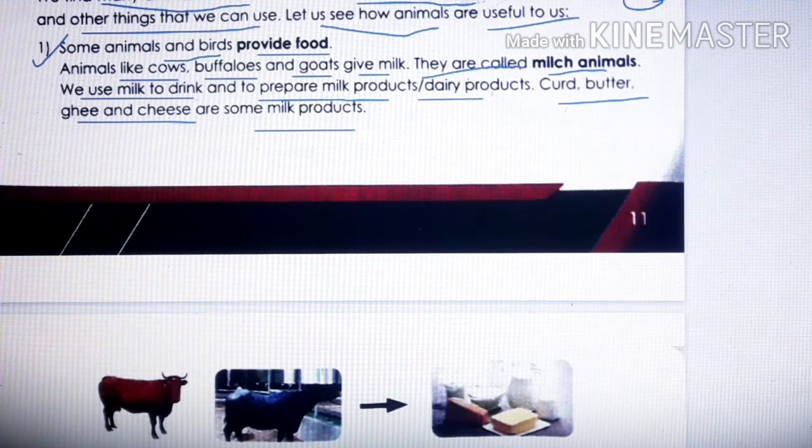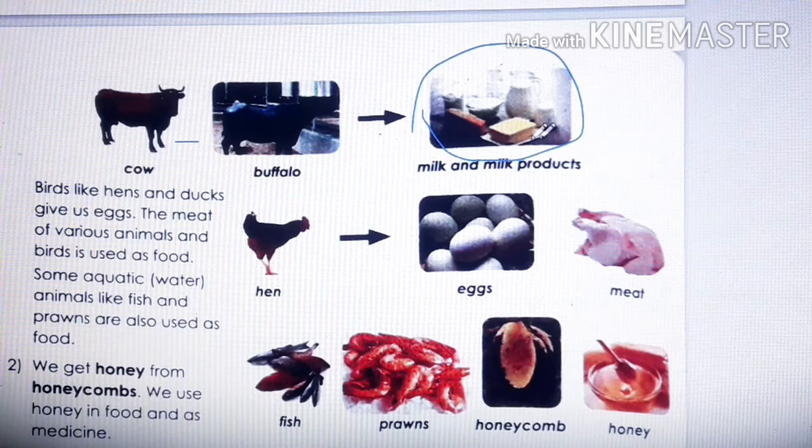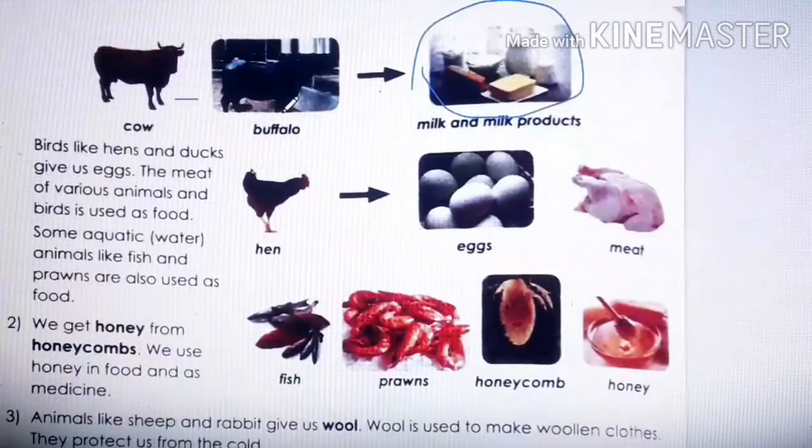See page number 11, this is a cow, this is a buffalo, and from cow and buffalo what do we get? Milk. And with this milk, children, what do we make? Milk products. Clear? This is how animals give us food.